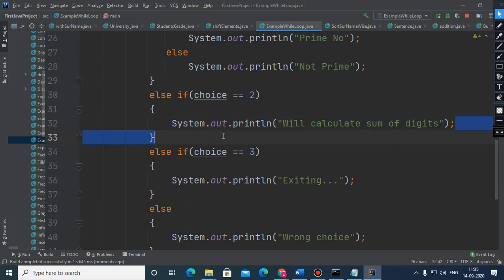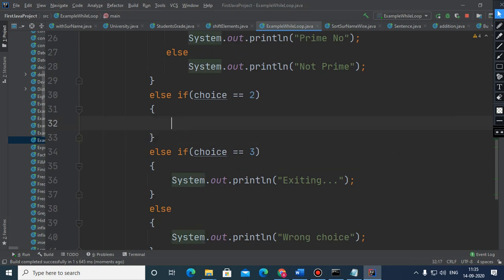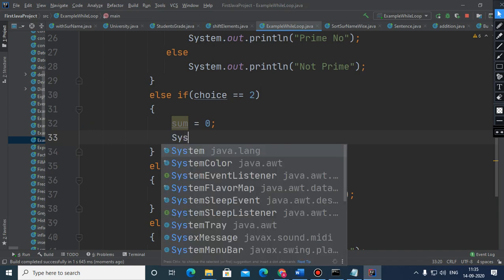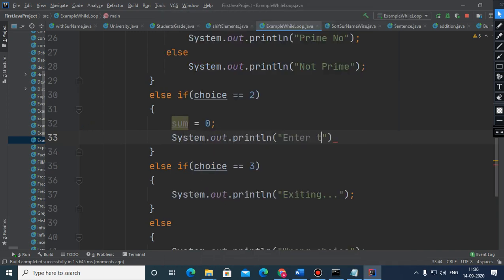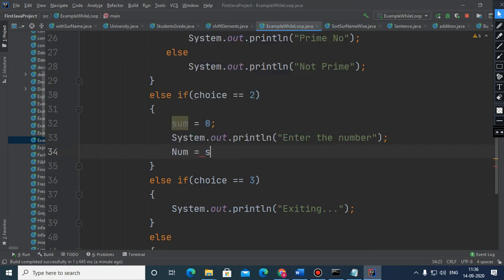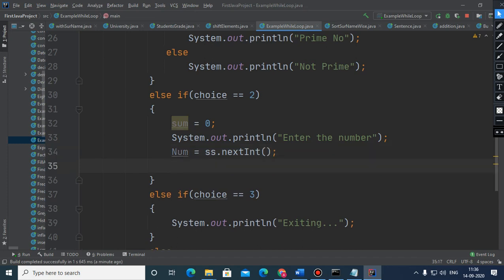Now for the second choice, what to do? These two are the valid choices. We have taken this sum variable as 0 every time, and here we have to just enter the number. So that is num, which is ss.nextInt. We have entered that. And now in order to calculate the sum, what to do?